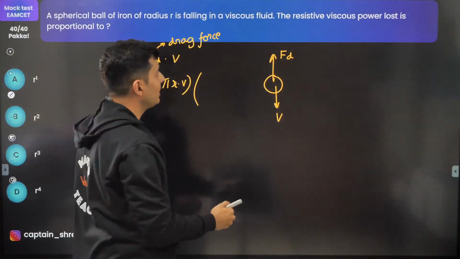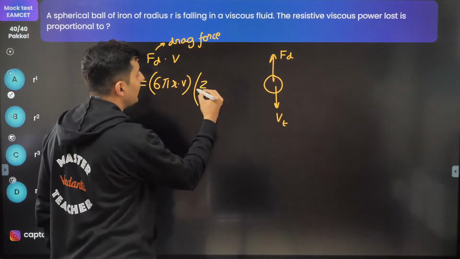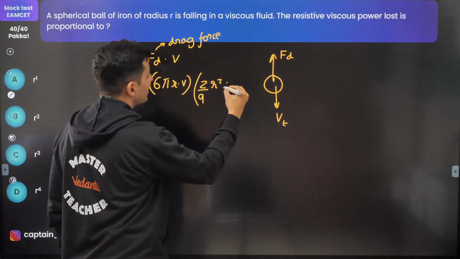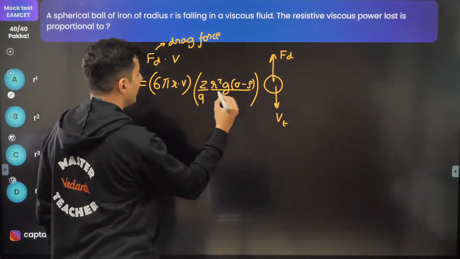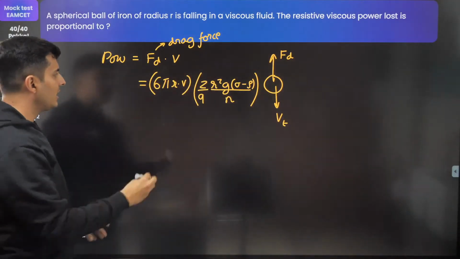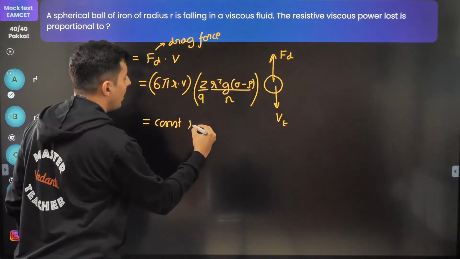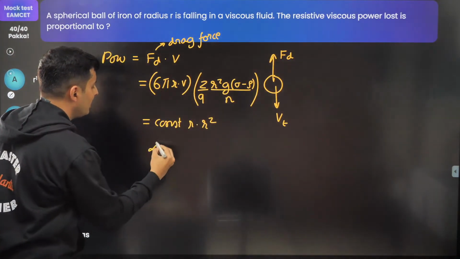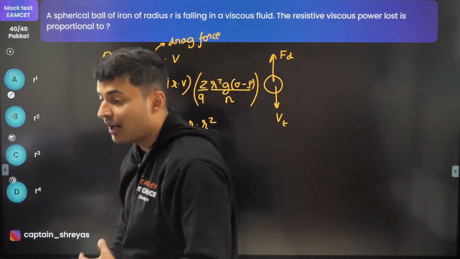This is what the drag force is. Velocity, this is moving with terminal velocity. So what will be the terminal speed? Remember the formula, 2 by 9 r square g (sigma minus rho), the whole thing by eta. Now everything is a constant. Only I can see some constants into r square. So indirectly it is proportional to r cube. R into r square is r cube.